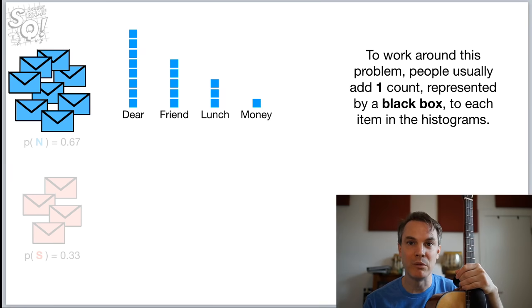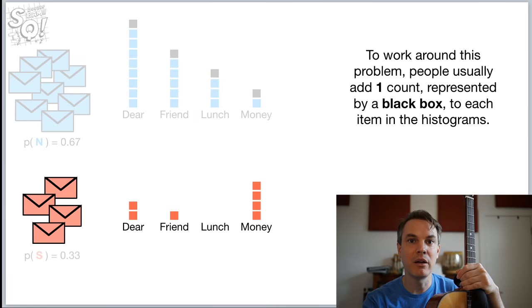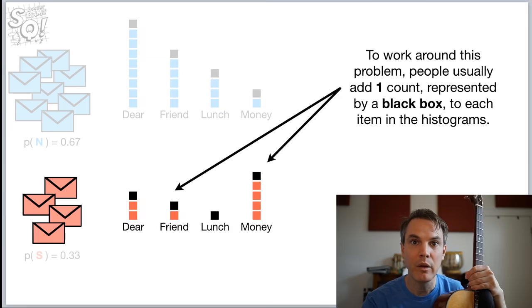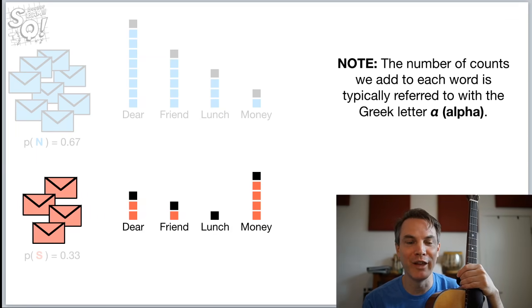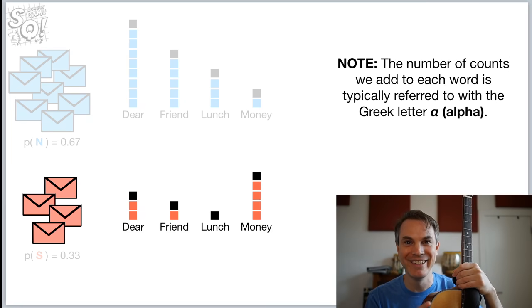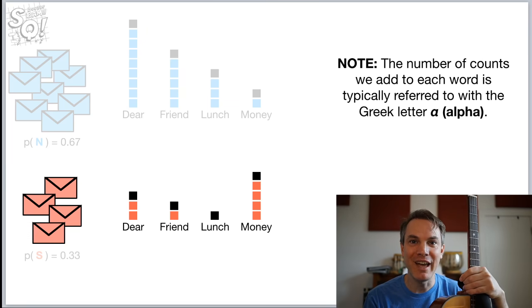To work around this problem, people usually add one count, represented by a black box, to each item in the histograms. Note, the number of counts we add to each word is typically referred to with the Greek letter alpha.